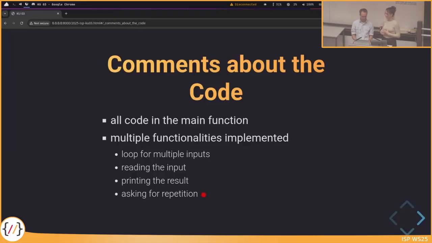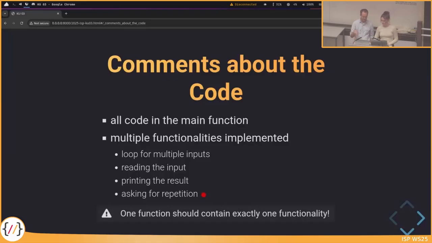This also holds true for the practicals. One function should contain exactly one functionality, and not two, and not three, and not more, exactly one functionality.